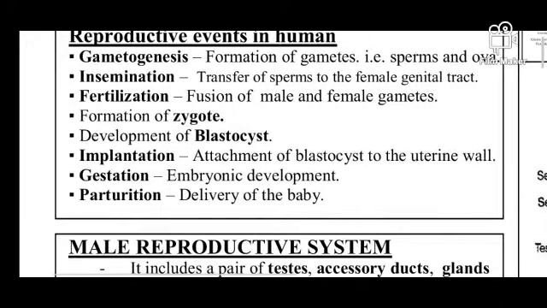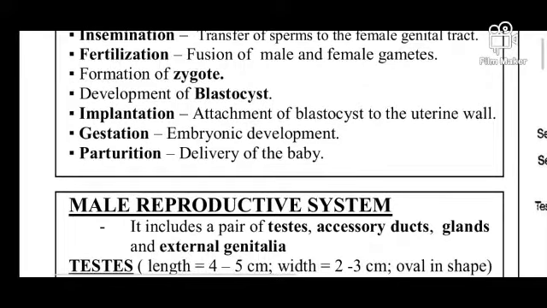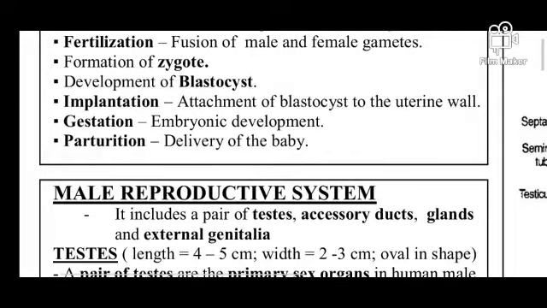The next one is implantation. What is implantation? The attachment of the blastocyst to the uterine wall is known as implantation. Where the zygote is implanted, at that position the baby grows. What is gestation? Gestation is the embryonic development. After implantation gestation starts, that means the development of the embryo starts.